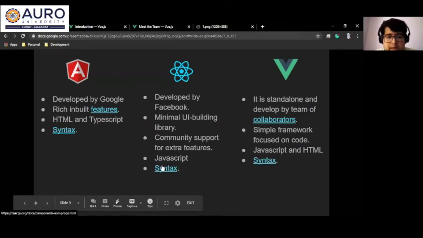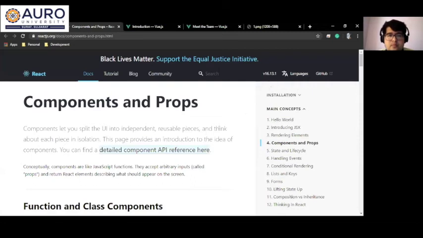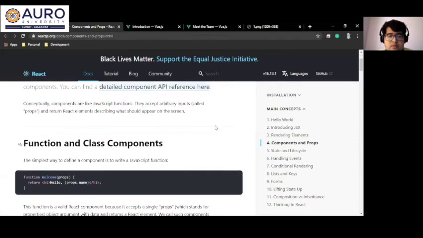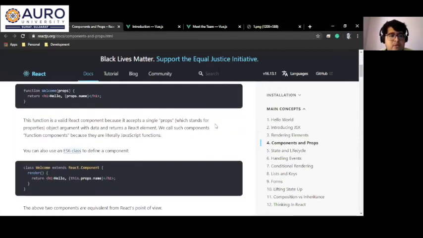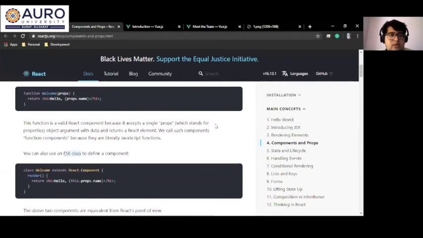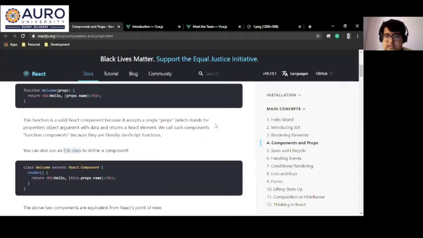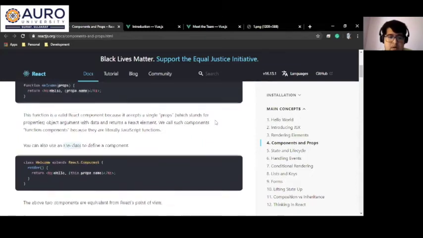So in React, the case is different. We don't have separate HTML and JS files. In fact, we have only a single JS file which is responsible for the UI rendering part.